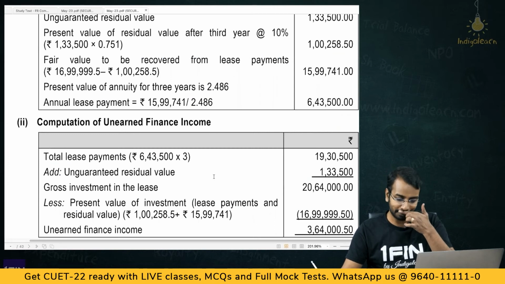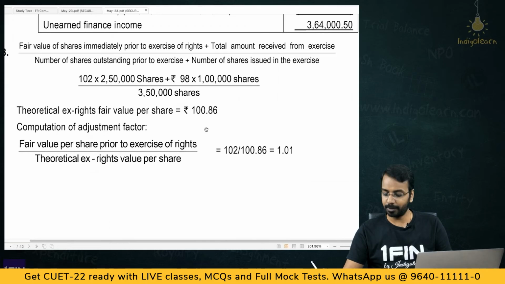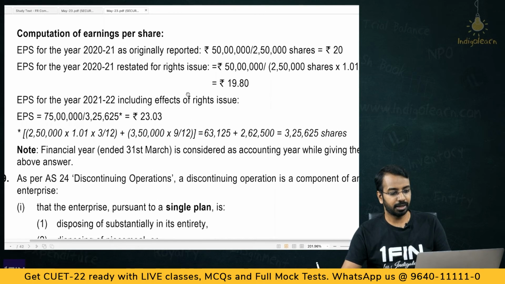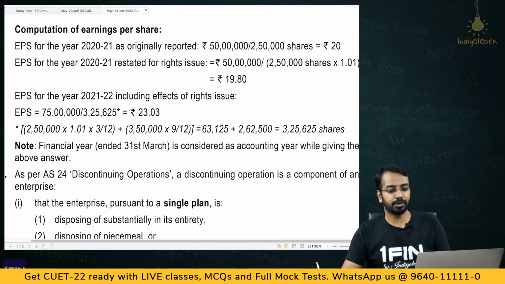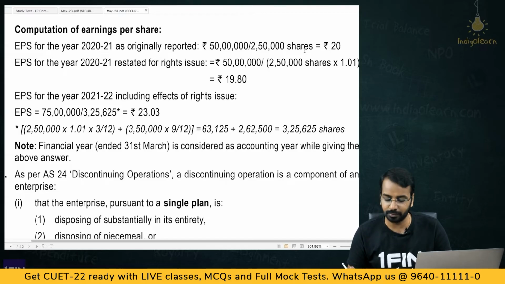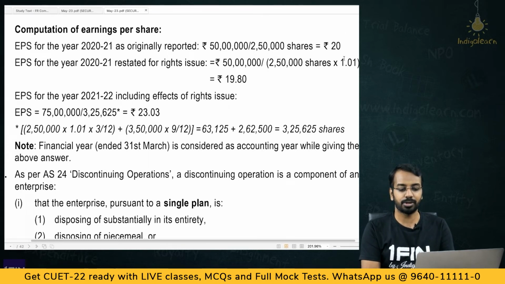So, let us see. 100.86 we already calculated, rounded off, we took 108.5. Then we got the adjustment factor. Then EPS 2021 originally reported. Oh, sorry, I read 2021 and 21-22 the other way around. First is 2021 which is given. So, reported 20 and restated. What do you do? Restated is 20 divided by 1.01. So, you can directly say 20 divided by 1.01.